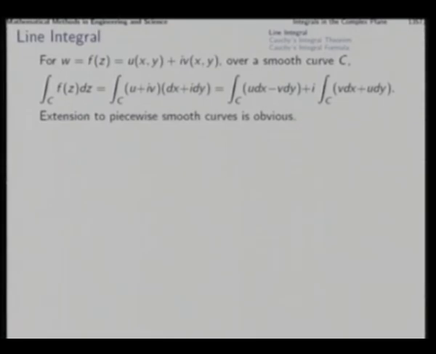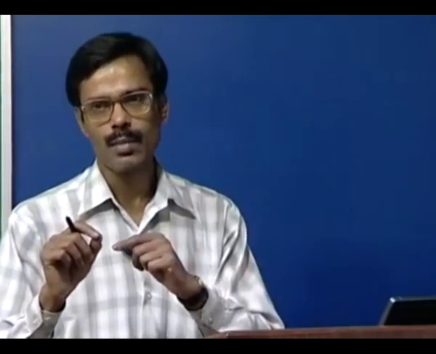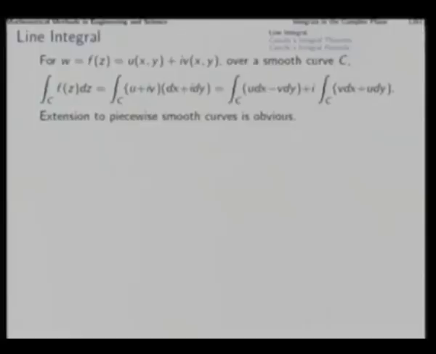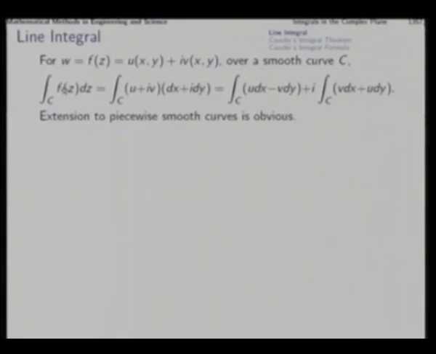Now, extension of this same definition over piecewise smooth curves is obvious, because if the smoothness is interrupted at a finite number of points, then considering those finite number of points as the end point of one segment of the curve and starting point of the next segment of the curve, we can build the same line integral over several segments.